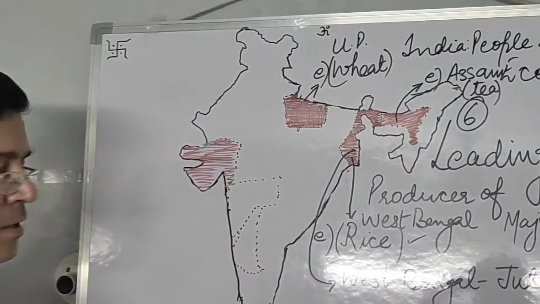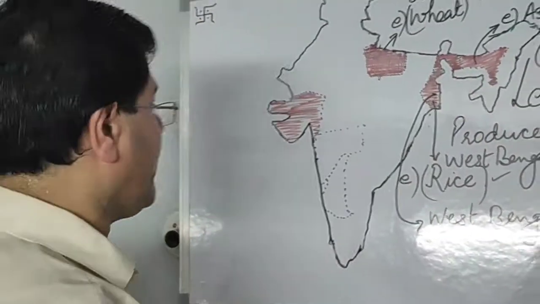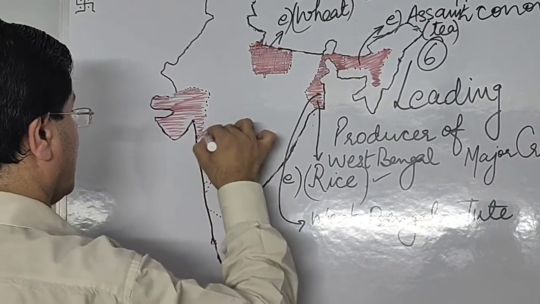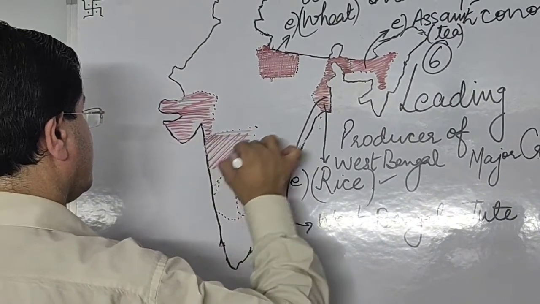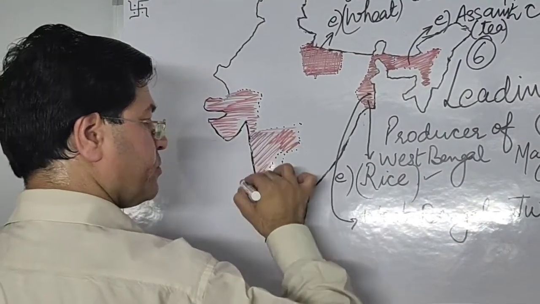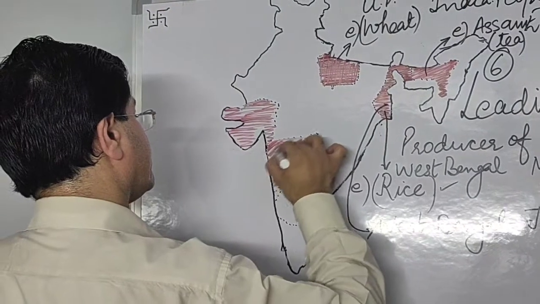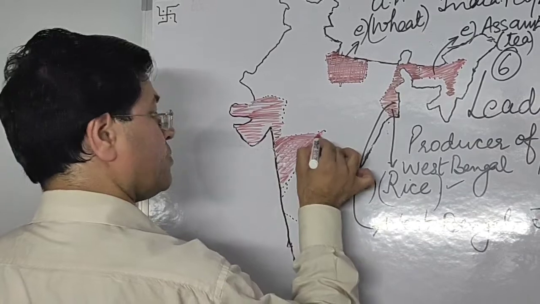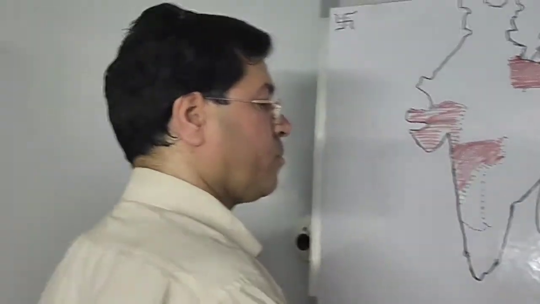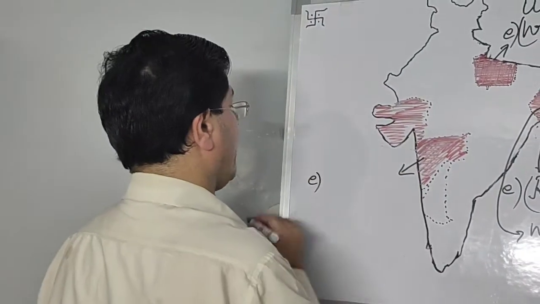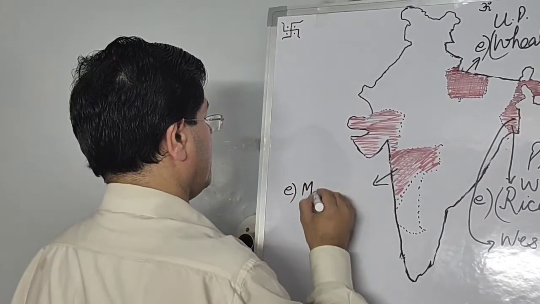This is your Gujarat, westernmost state of India, and adjacent to Gujarat you have Maharashtra. Okay friends, Maharashtra. So I'll write here, suppose this is your E part in your question, Maharashtra.